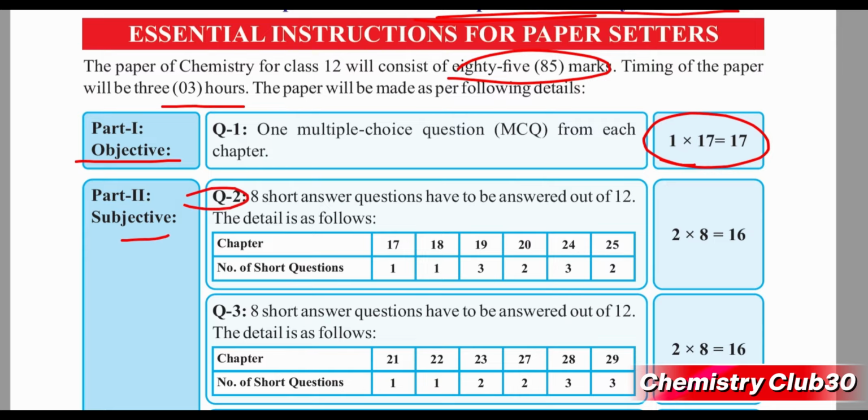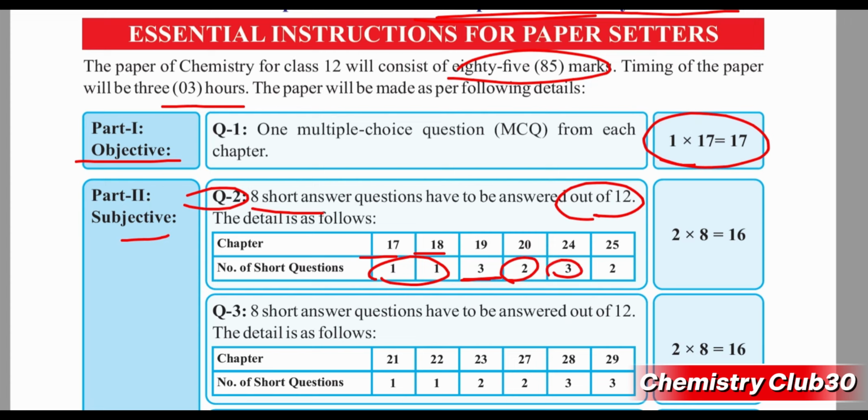Question number 2 is short questions. 8 short questions will be attempted out of 12, and short questions will be included from chapter 17, which is group 2 elements, and chapter 18, which is transition elements. One question from each chapter will be included. 3 short questions will be taken from chapter 3, which is basics of organic compounds. 2 short questions will be included from chapter 20, which is aromatic hydrocarbon.